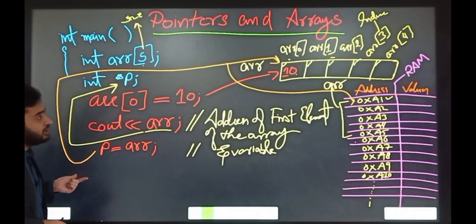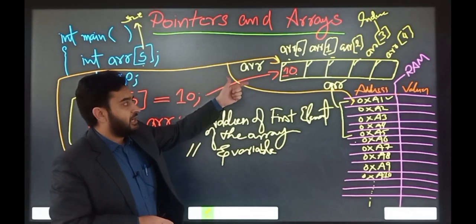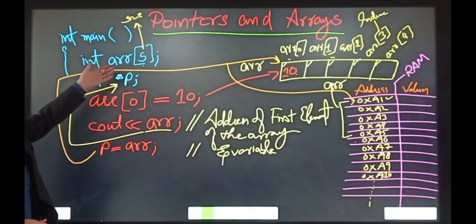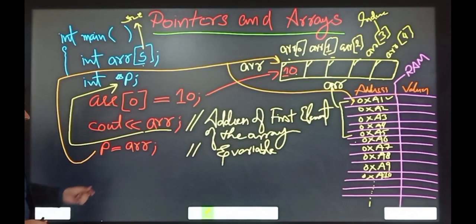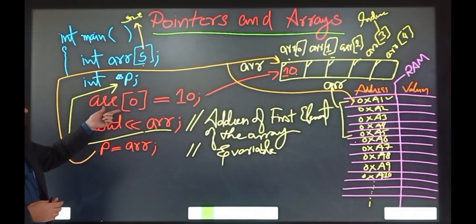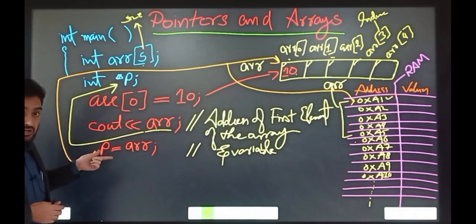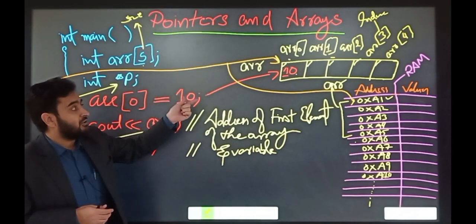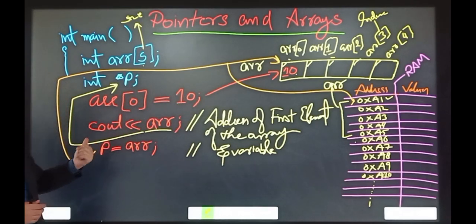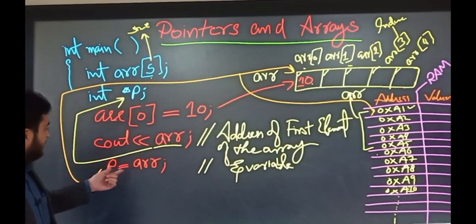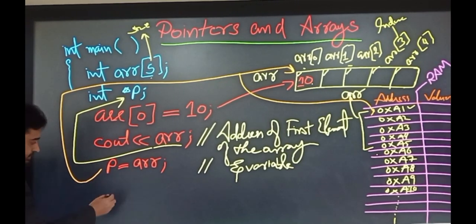So the pointer is also pointing toward the first element of the array, so now we can control the array through this pointer. Of course we can use the name of the array and assign values into the array, but we can also use the pointer to initialize the values and to extract the values from the array.